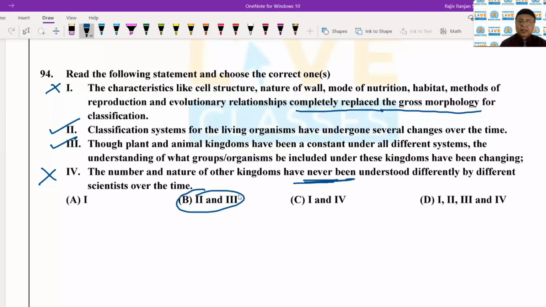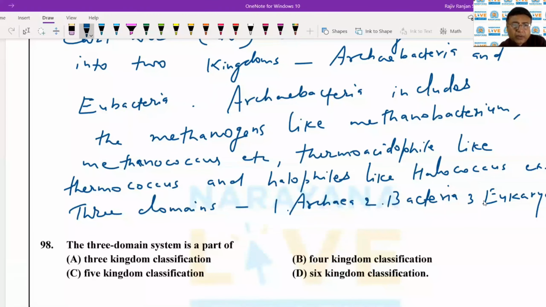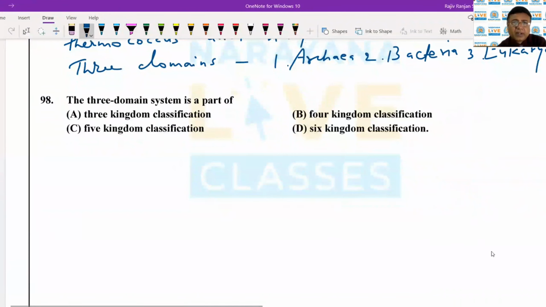ठीक है, तो यहाँ पर जो है ना हम लोग देखें कि the three domain system is a part of the three kingdom classification, four kingdom classification, five kingdom classification and six kingdom classification. जैसा हमने पिछले अभी क्वेश्चन में बताया कि it is the part of the six kingdom classification. So this is the correct answer.